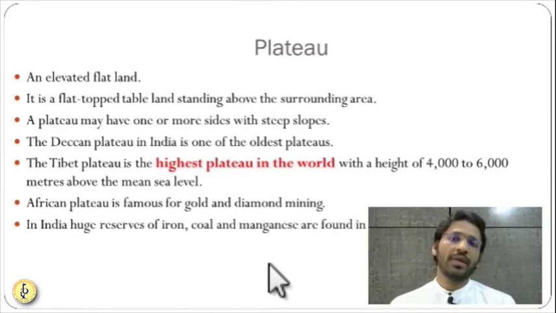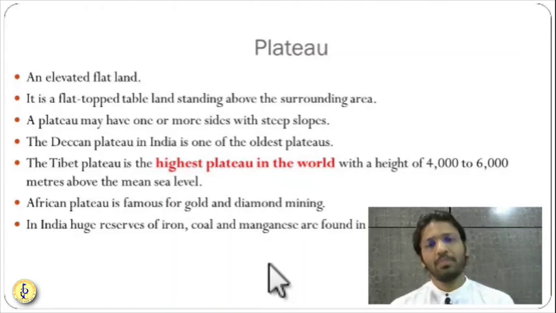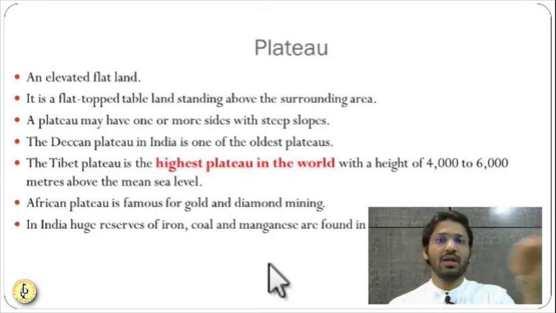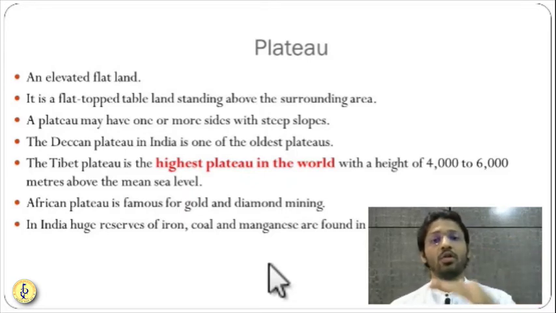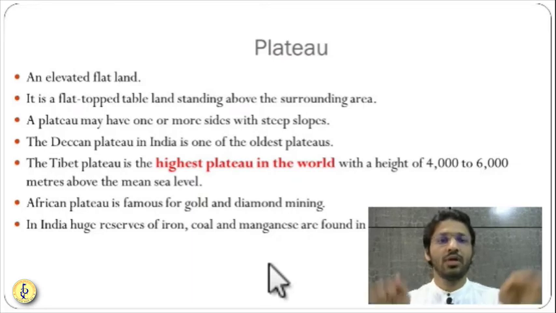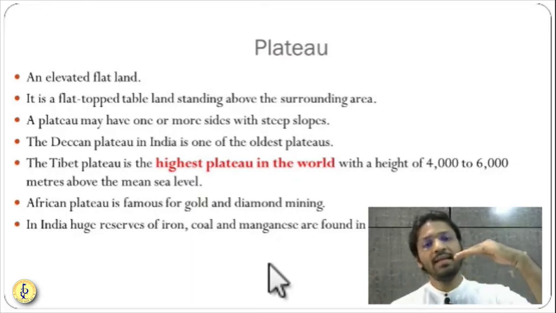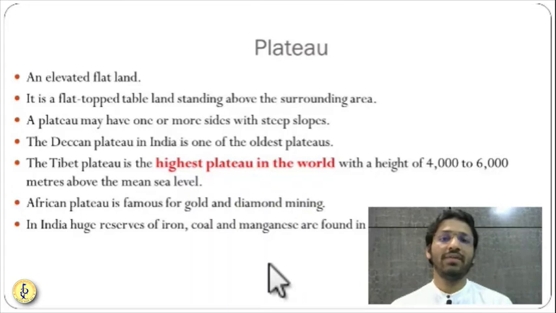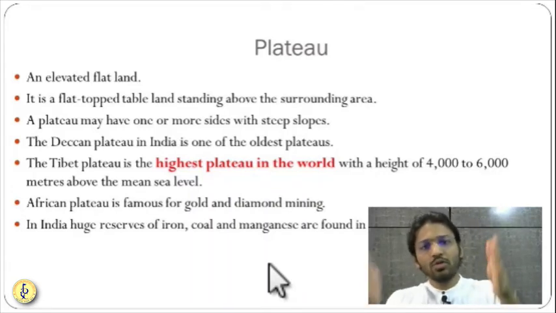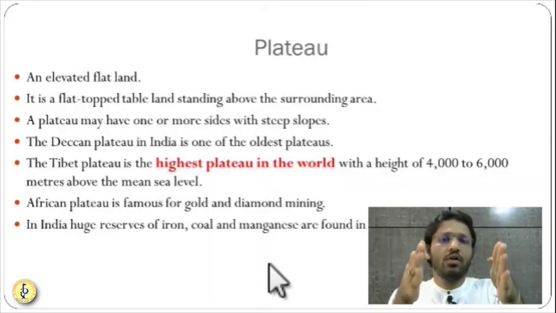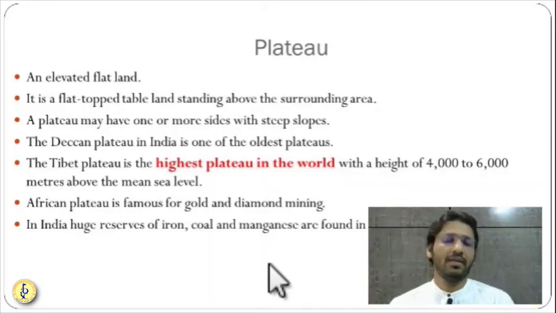Next subtopic under this chapter is the plateau. The difference between a mountain, a hill and a plateau is that a plateau has a very flat surface, or we can call it a tableland. It is elevated compared to the surrounding land, but on the top it is flat. It does not have a summit. So it is an elevated flat land. So the sides of a plateau have steep slopes like a hill or mountain, but on the top it is flat.